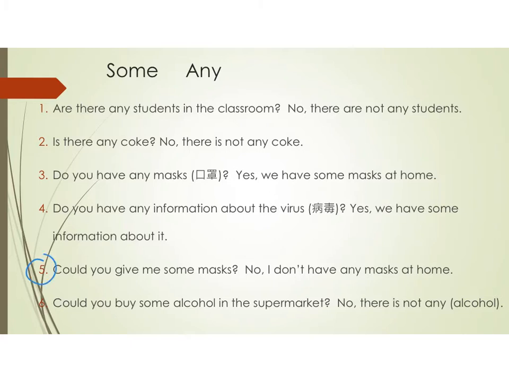Now let's look at number 5 and number 3. Do you have any masks? 你有冇口罩啊？ Here I use any to ask 有 or 冇。But number 5, could you give me some masks? 你可唔可以俾一啲口罩我啊？ Here I ask the question, but I use some because it is a request.